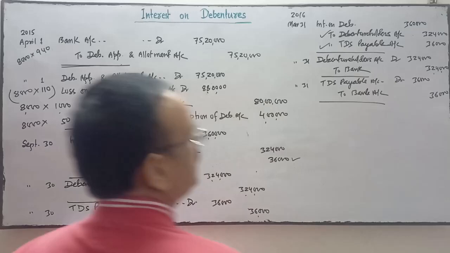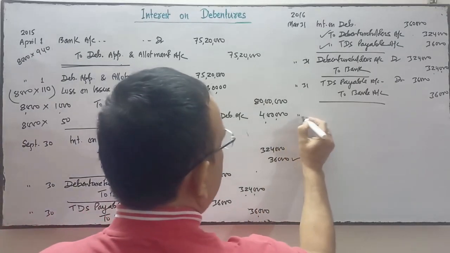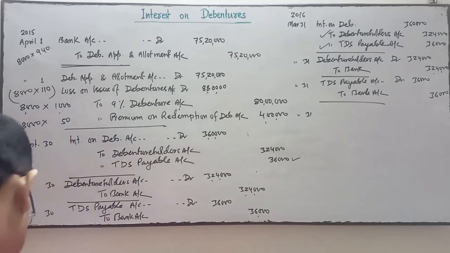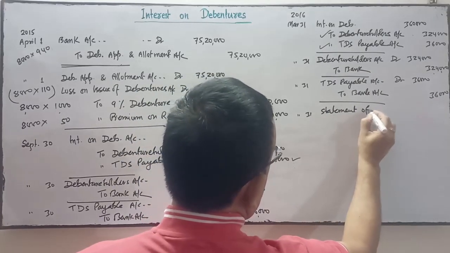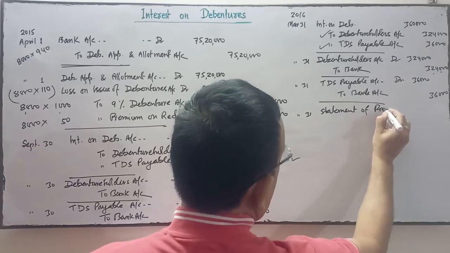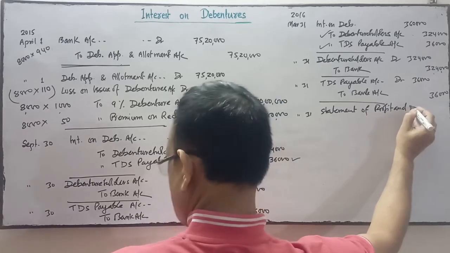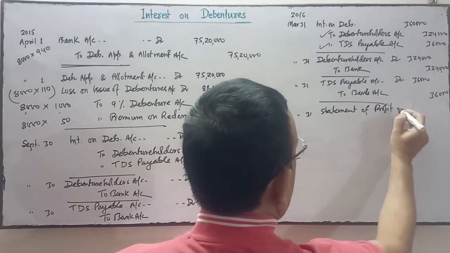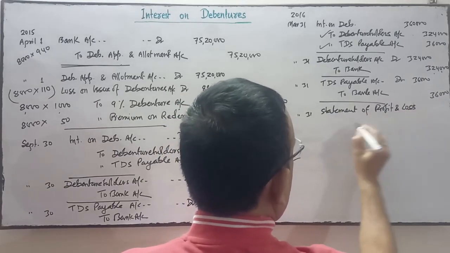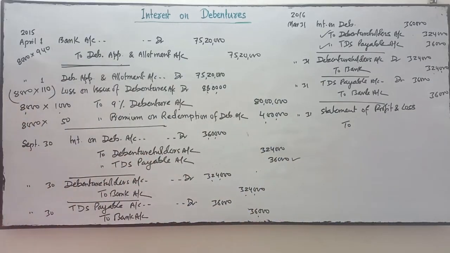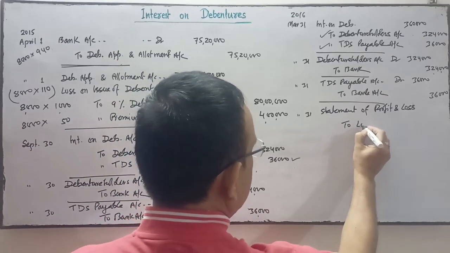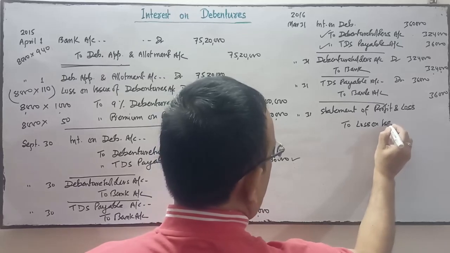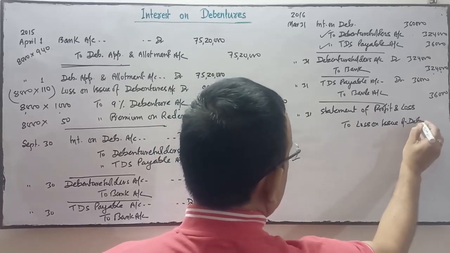At the end of the financial year, next entry is we have to transfer on 31st March the amount to the statement of profit and loss account debit. This loss on issue of debenture we have to transfer off.